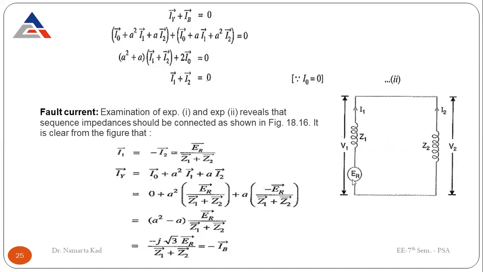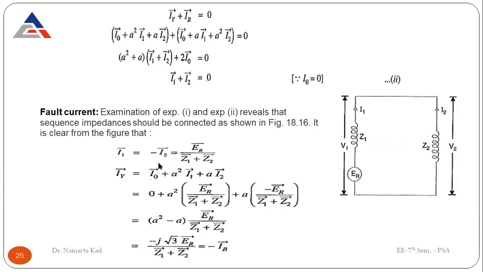The generated voltage EMF is ER, only the reference voltage is there. Now, examination of expression number 1 and expression 2 reveals that the sequence impedances should be connected as shown in this figure. So it is clear from the figure that I1 is equal to minus I2. I1 comes out to be minus I2.